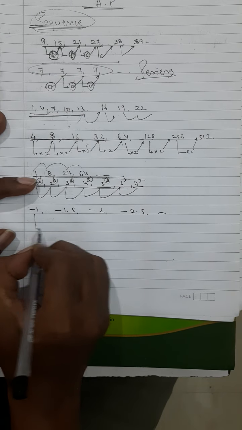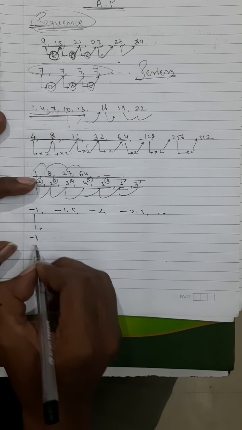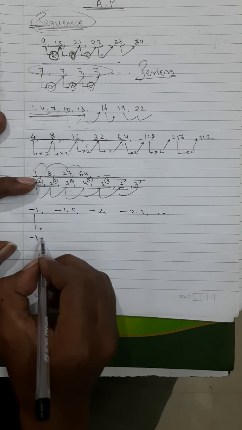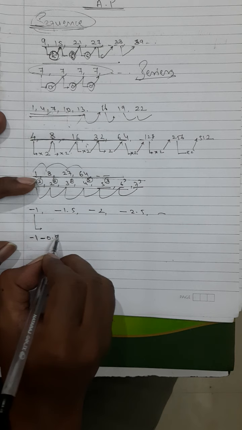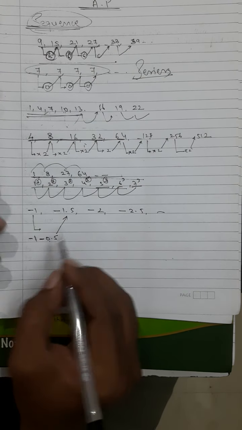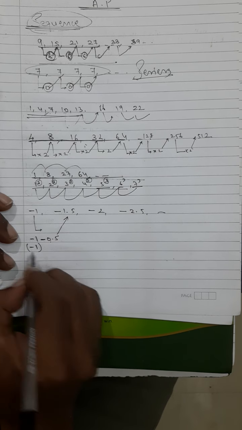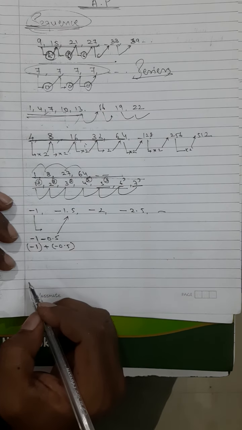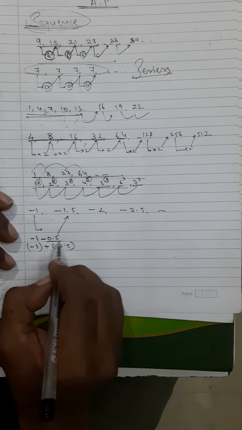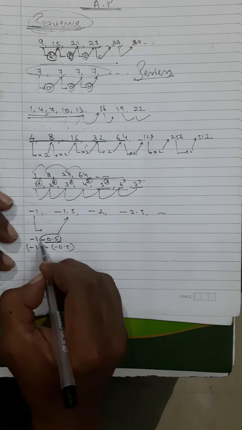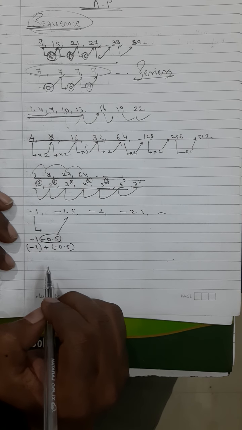Here, what am I going to do? I add minus 0.5: minus 1 plus minus 0.5 will be minus 1.5. I will not say that I am going to subtract 0.5. I will say I am going to add minus 0.5. That is the way we write it.